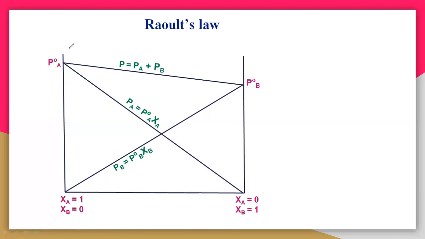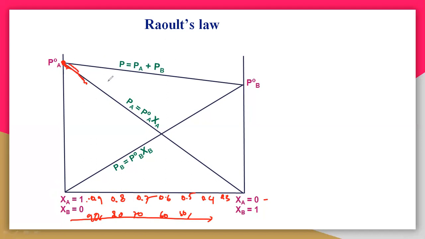So see here. First the concentration of A, slowly from left side to right side, what happens? Here the zeta A is equal to 1, zeta B is equal to 0. That means 0.9, 0.8, 0.7, 0.6, 0.5, 0.4, 0.3, 0.2, 0.1, 0. Or you can consider in percentages like 90%, 80%, 70%, 60%, 50%. So when you go to the right side, the mole fraction of A is decreased because the percentage of B is increased here.